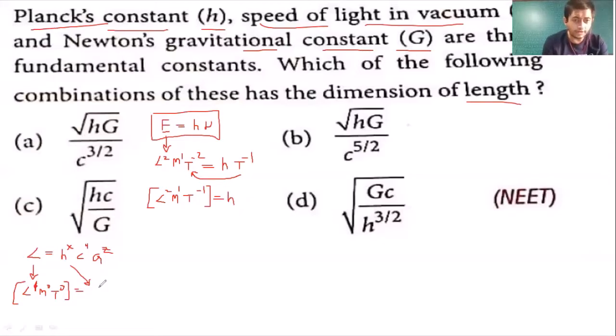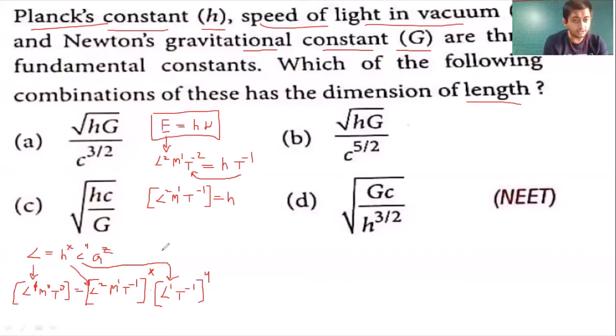So if we substitute it, we get L raised to 2, M raised to 1, T raised to minus 1, all raised to x, multiplied by c. So c is the velocity. Velocity means meter per second. So that is L raised to 1, T raised to minus 1, all raised to y.